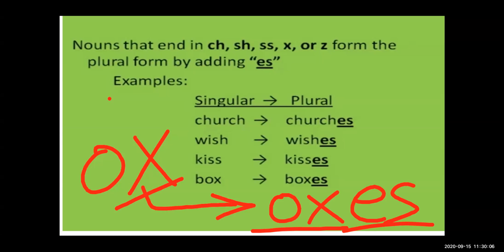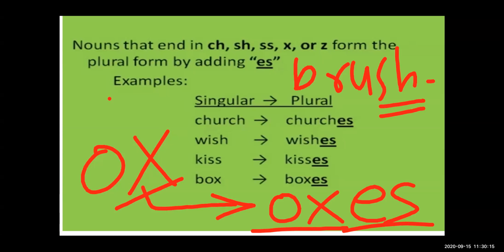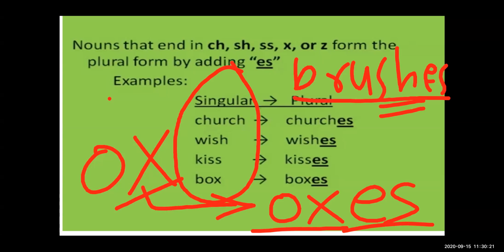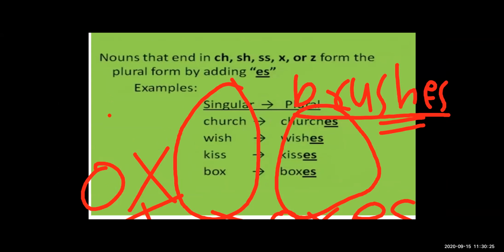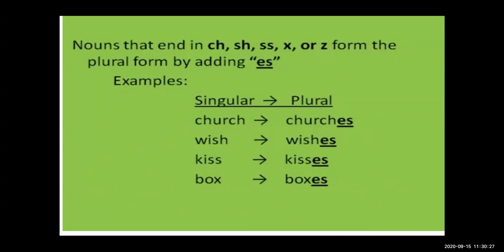Brush, which you use regularly. Sh at the end, so we will add es: brushes. So these are the singular nouns and these are the plural nouns by adding es. The first rule we have learned is about adding s, and the second rule is about adding es.